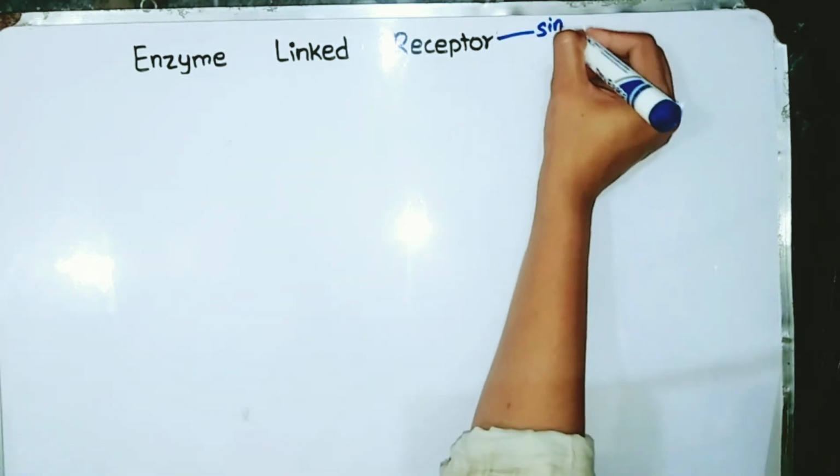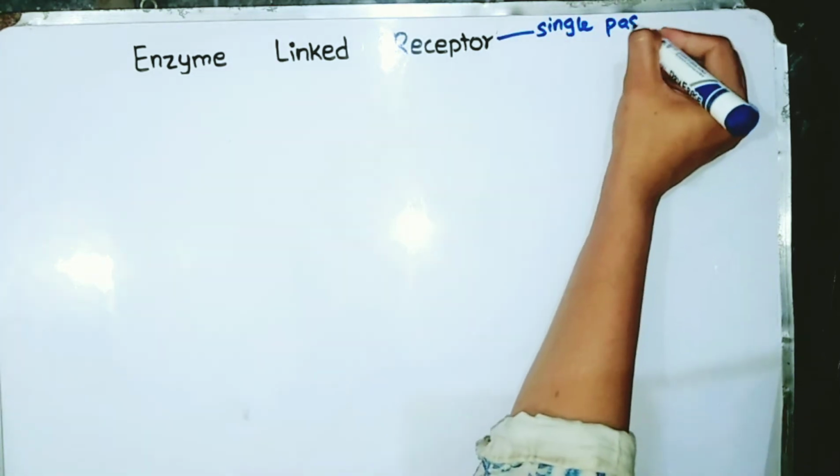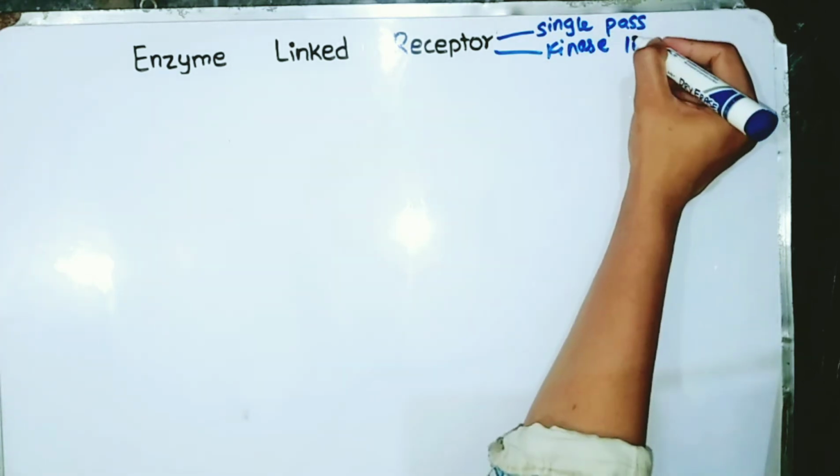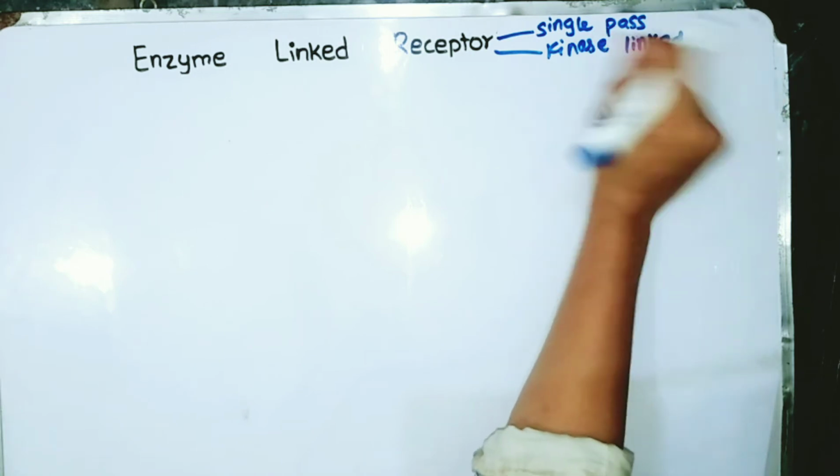In the previous videos, I covered a family of transmembrane receptors, G protein coupled receptors. In today's video, we're going to talk about enzyme linked receptors, which are also known as single pass receptors or kinase linked receptors, because the enzyme in this case is a kinase.